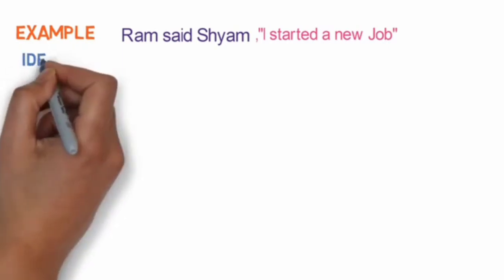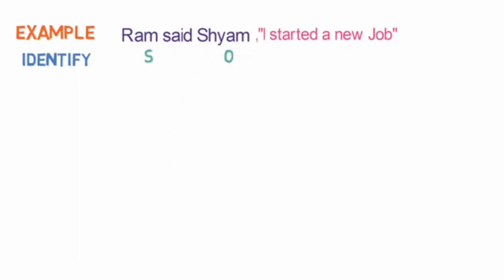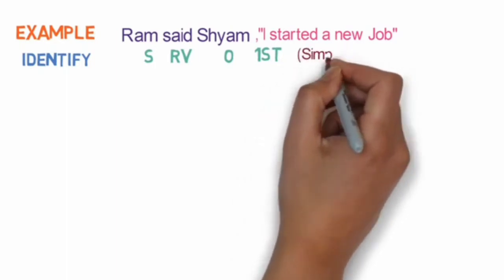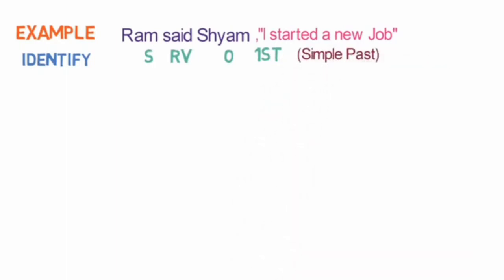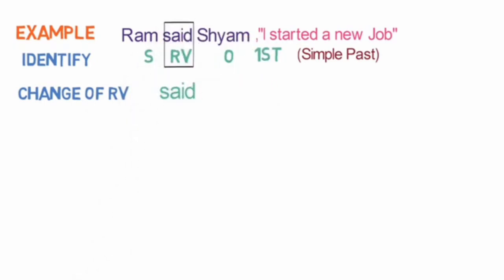First step is of identification. Here Ram is the subject, Shyam is the object and said is the reporting verb. I is the first person in the reported speech, and as said is in past form, we need to check the tense of the reported speech. It is in simple past tense. Second step is the change of reporting verb. As per the workflow we studied, the reporting verb said will remain unchanged.